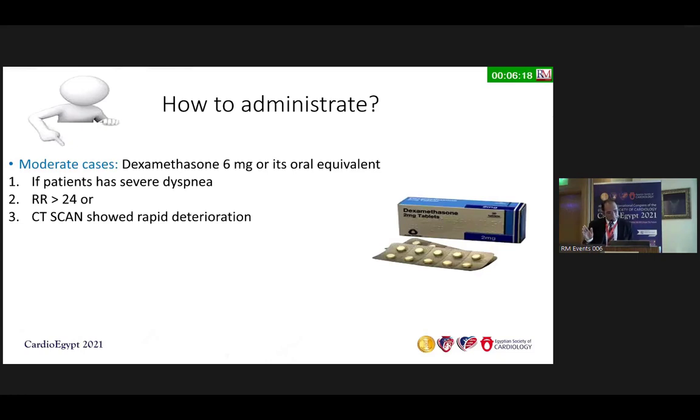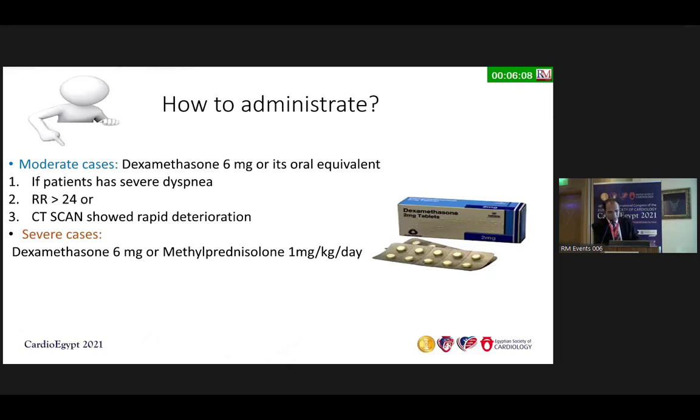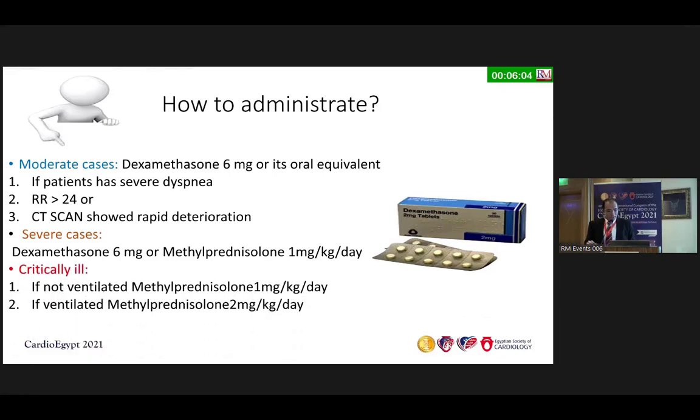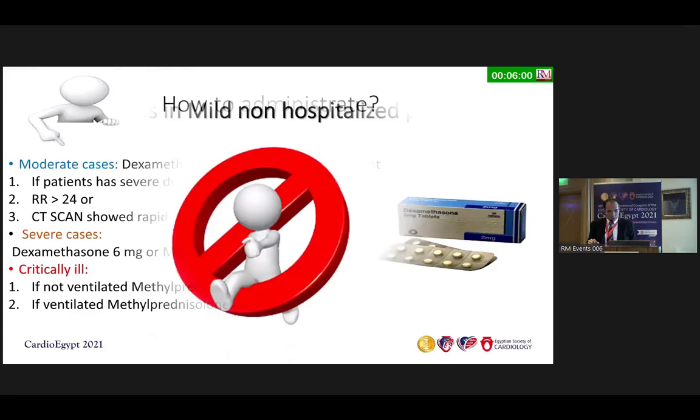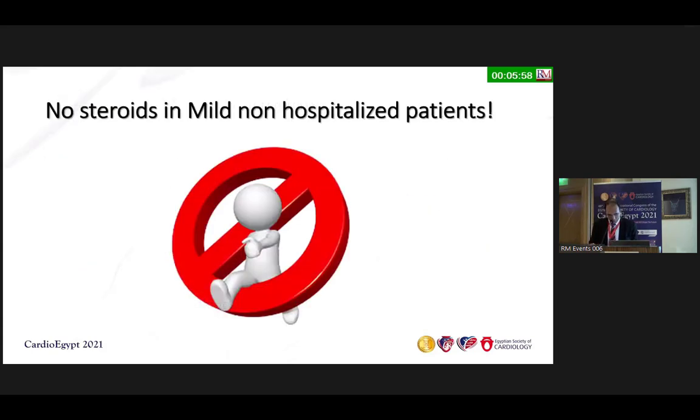If the patient has severe dyspnea, respiratory rate over 24, CT showing rapid deterioration. In severe cases, we can use 6 milligram or methylprednisolone 1 milligram. We can see 1 milligram methylprednisolone can go with it. And in critically ill patients, we can use up to 2 milligram methylprednisolone. Again, no steroids in mild non-hospitalized patients. This is a rule.